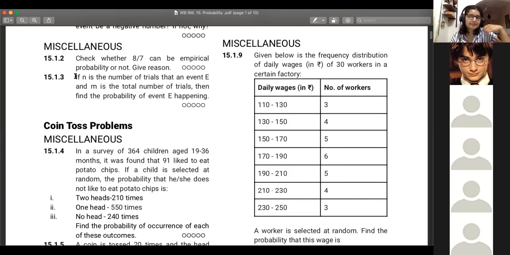Kabir, if you're speaking, I'm not able to hear you. Ma'am, I'm thinking. Okay. Read the question again. If n is the number of trials that an event E happens, and m is the total number of trials, then find the probability of event E. What is the formula for probability?